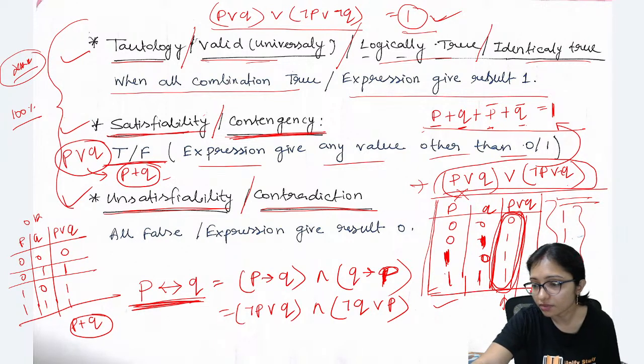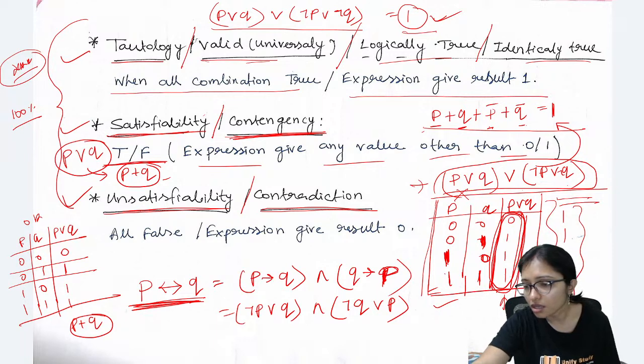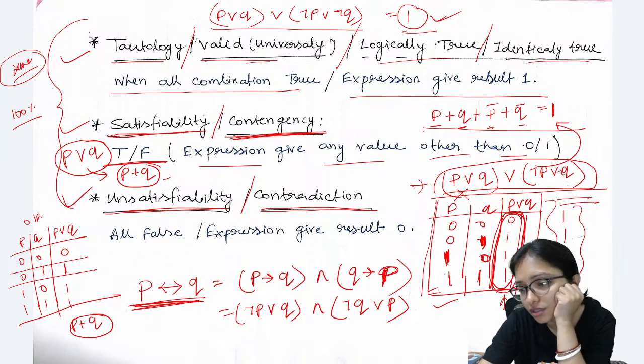Satisfiability is if there is minimum one true and contingency is neither tautology nor contradiction. Okay, means you are telling that.